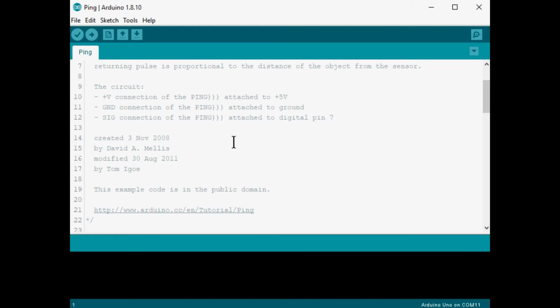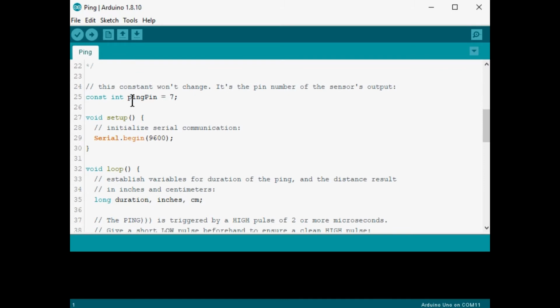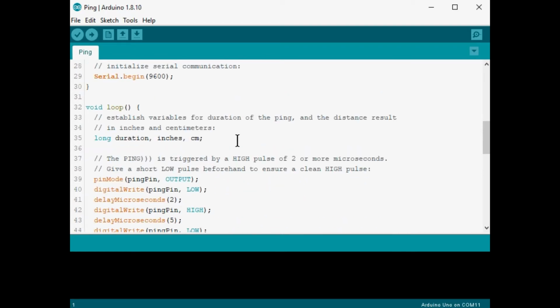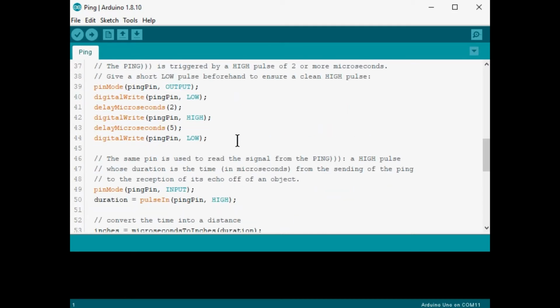And looks like this is some text that describes how to hook up our ping sensor to pin 7. Looks like this has been around a while. There's the setting to name the ping pin as pin 7. Looks like we're using the serial monitor. Let's look at the loop, see if we can follow what the code does.